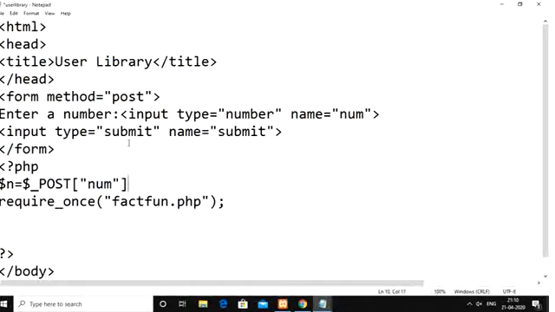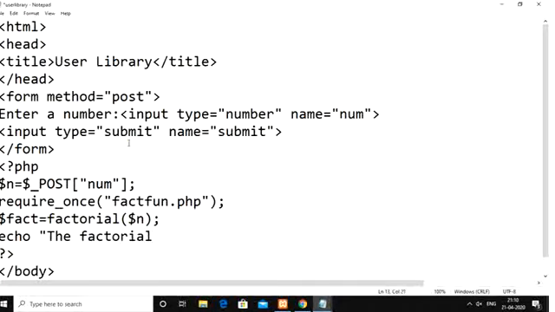Then we call the factorial function, factorial of $n. Whatever result we obtain, we store in a variable called fact. Then display the result, echo the factorial of $n is $fact.